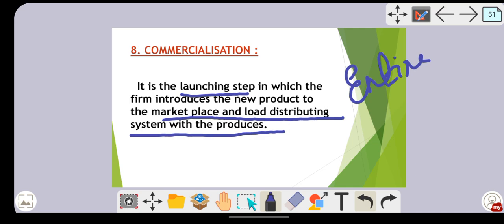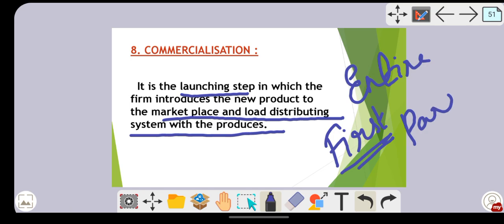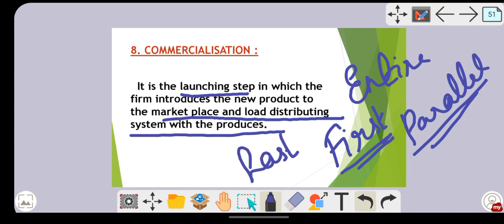Here the company has to decide the timing to introduce the product. Generally there will be first entry. First entry means, suppose your competitors are also manufacturing the same kind of product, and you launch before them; that is known as first entry. If you launch along with your competitors, it is known as parallel entry. And if you launch after your competitors, that is known as last entry. So kindly note this down: first entry, parallel entry, last entry.